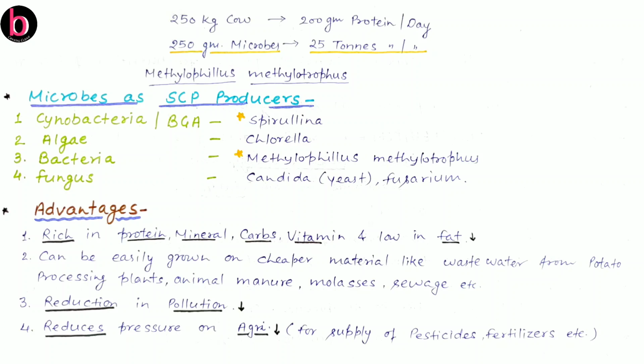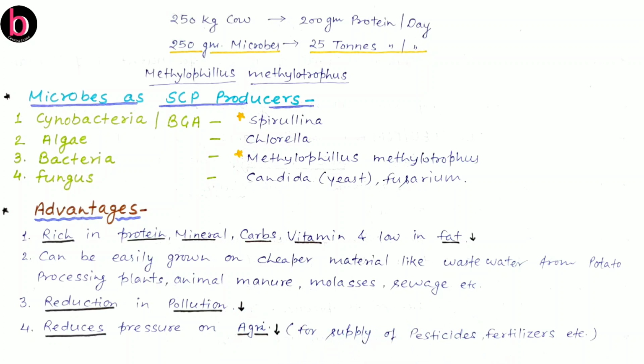Now, the advantages of single cell protein. First, single cell protein is highly enriched with proteins, minerals, carbohydrates and vitamins, and very poor in low quality fat. Second, single cell protein can be easily grown on cheap materials like wastewater from potato processing plants, animal manure, molasses, as well as sewage.